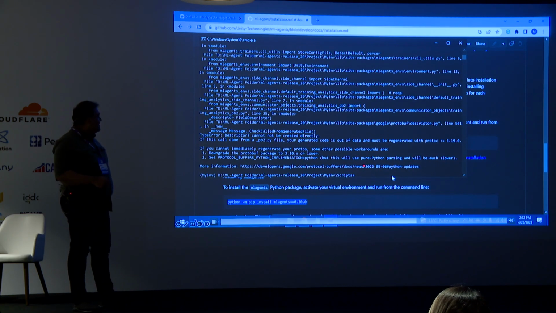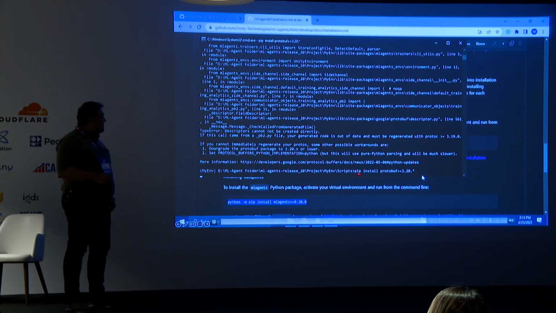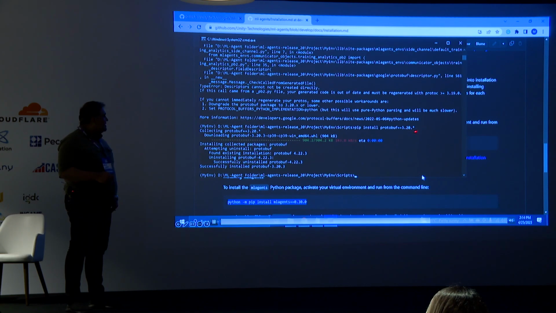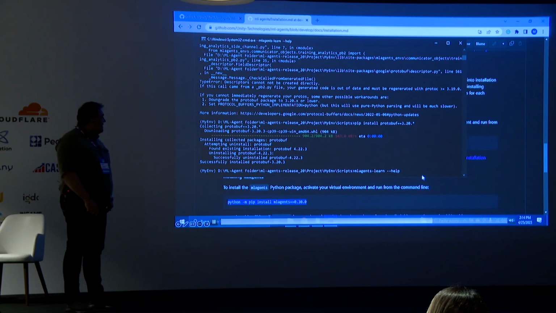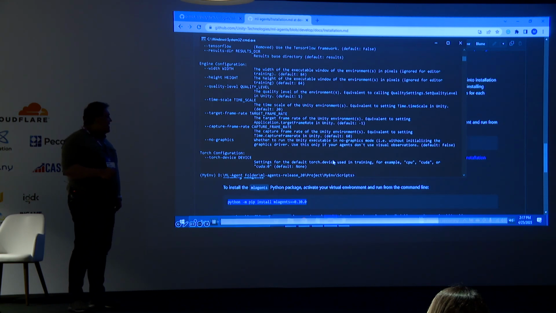Yeah, that's it. This is how we install it, and to see if everything is correct, we run this command: mlagents-learn --help. In this case, we have a little issue here. We have to downgrade our protobuf package to version 3.20. So easily using pip, install protobuf version 3.20 or lower. If you run the command correctly, you see something like that. Now we are ready.